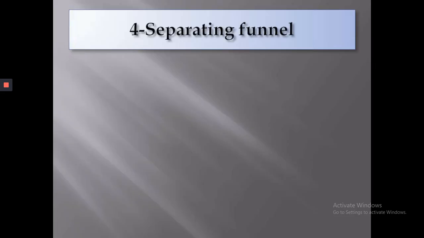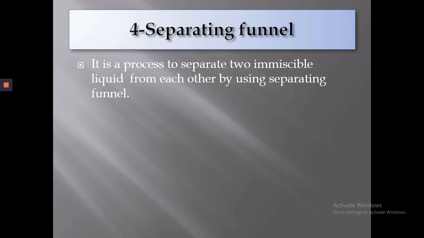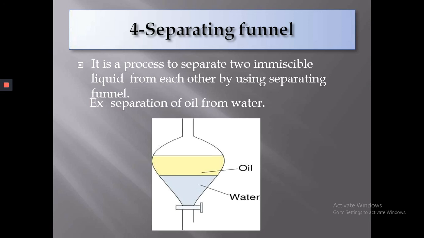Next is separating funnel. It is the process to separate two immiscible liquids from each other by using a separating funnel. An example of separating funnel is separation of oil from water. In this case, oil is lighter, that's why oil will float on the surface, and water is heavier, that's why water will go down, and we can collect this water in another beaker. Like this, we can separate oil and water.